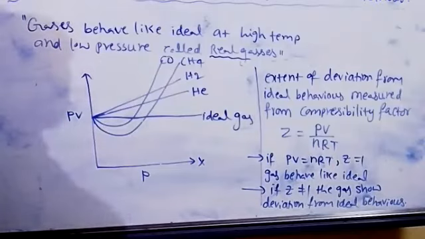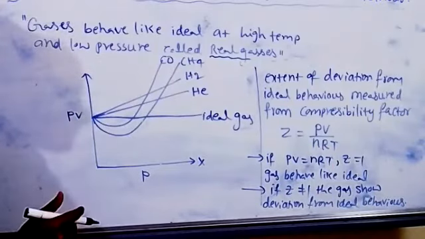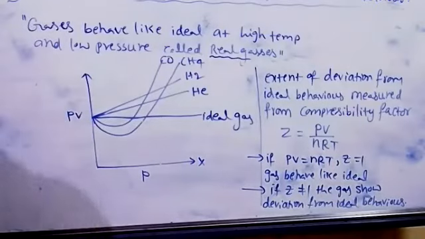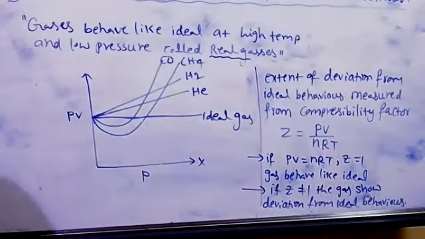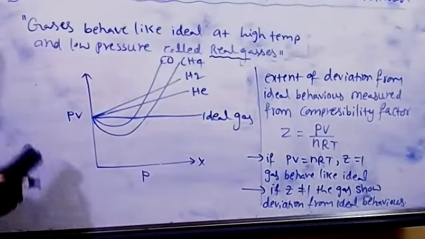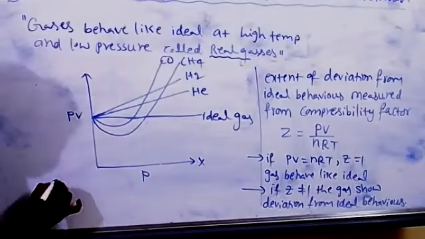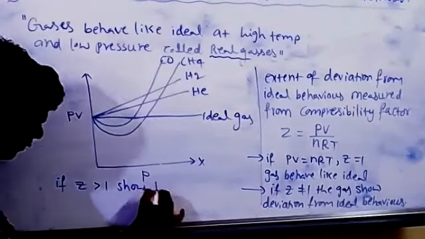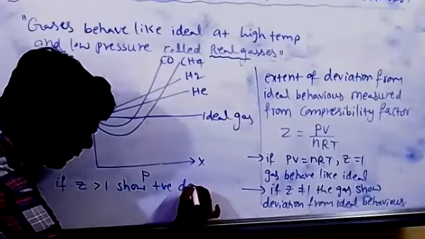Means their Z value comes below 1. Note down that point also. If Z is greater than 1, positive deviation. If Z is less than 1, negative deviation.